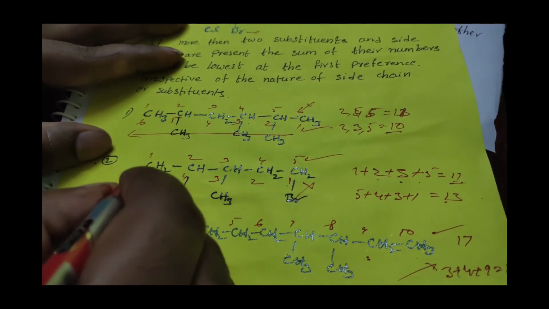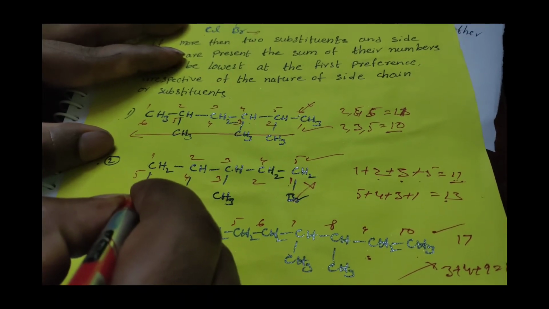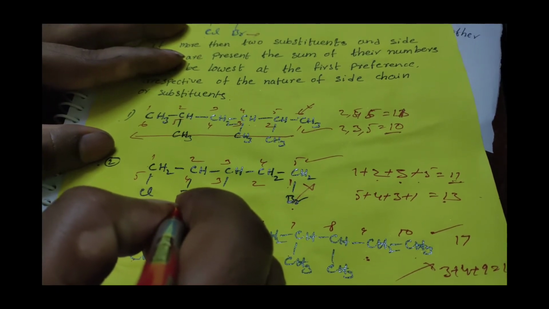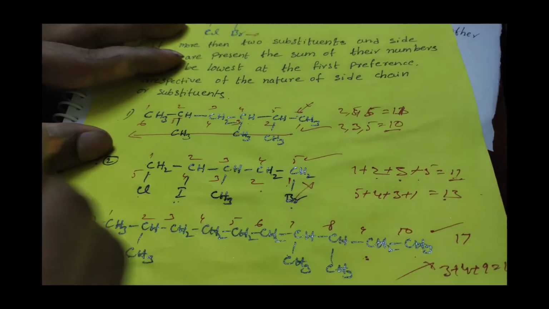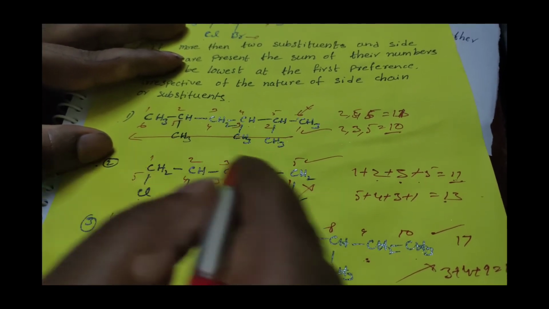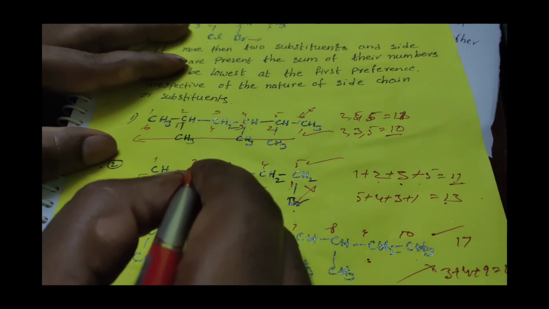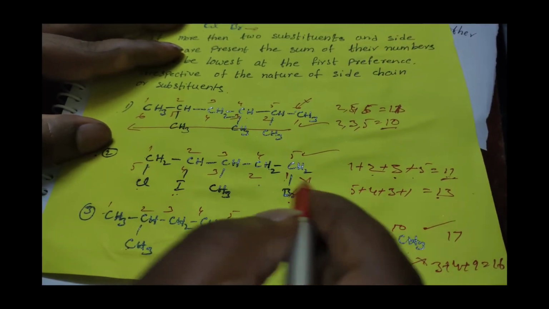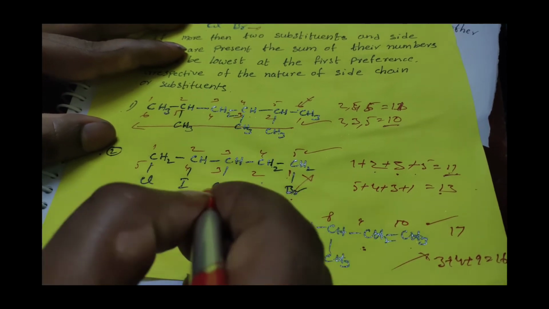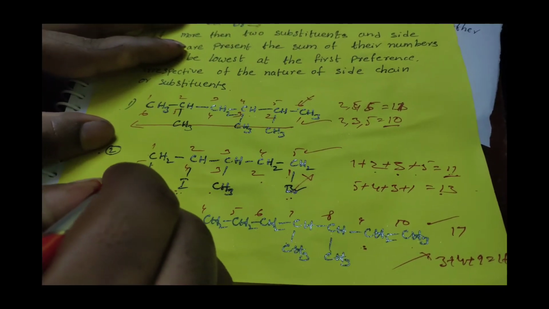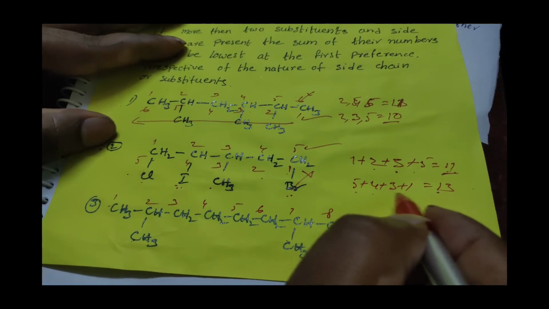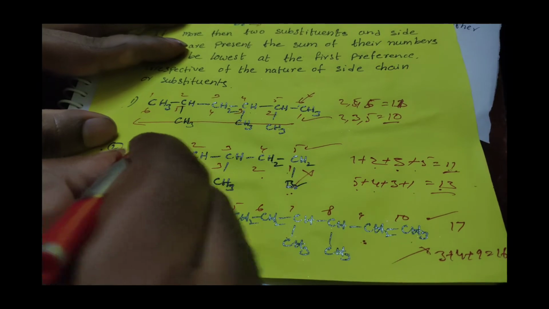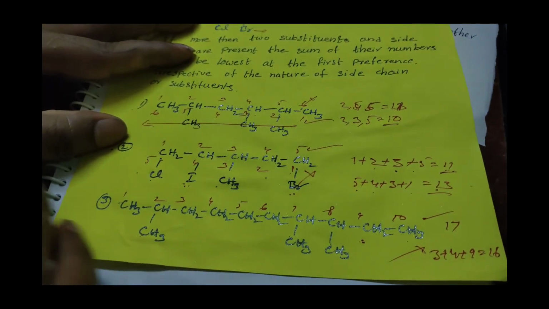If I number from left to right, the first position has a substituent, and here also the first position has a substituent, whereas the second position, here they have a substituent, but here they didn't. So if I count from left to right, 1 plus 2 plus 3 plus 5, the total count is 11. And if I count from right to left, the first position, third position, fourth position and fifth position, so 5 plus 4 plus 3 plus 1, 13. So which one is the lowest value? Numbering from left to right is correct, and the second one is wrong.